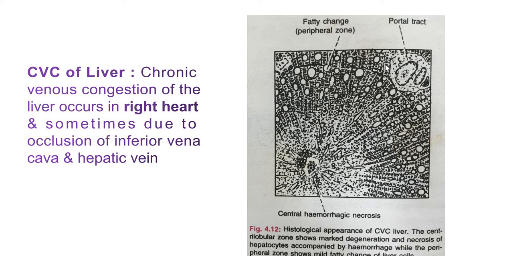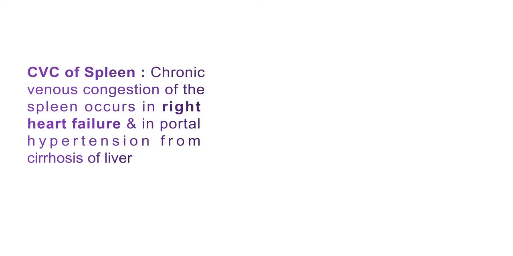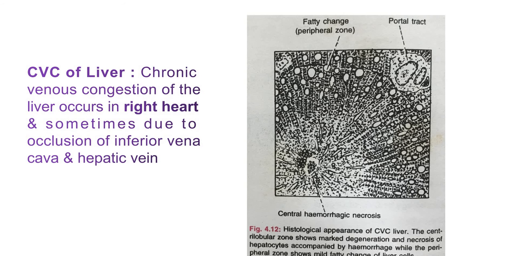Here you can see the portal tract. So this comes in the histological section of the liver. So the centrilobular zone shows severe hypoxia compared to the peripheral zone.